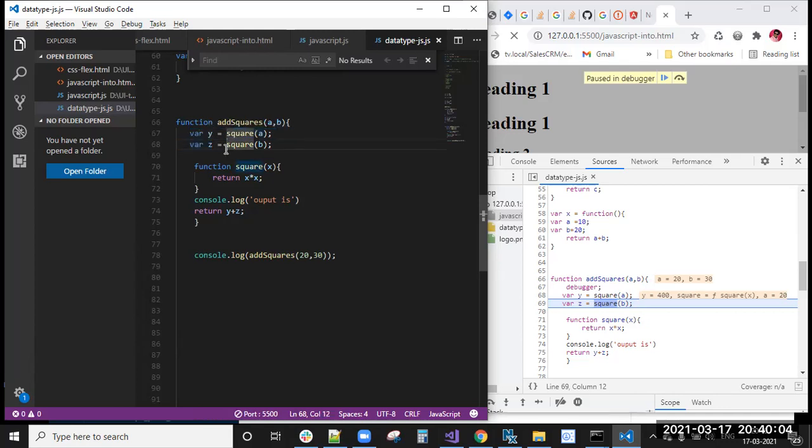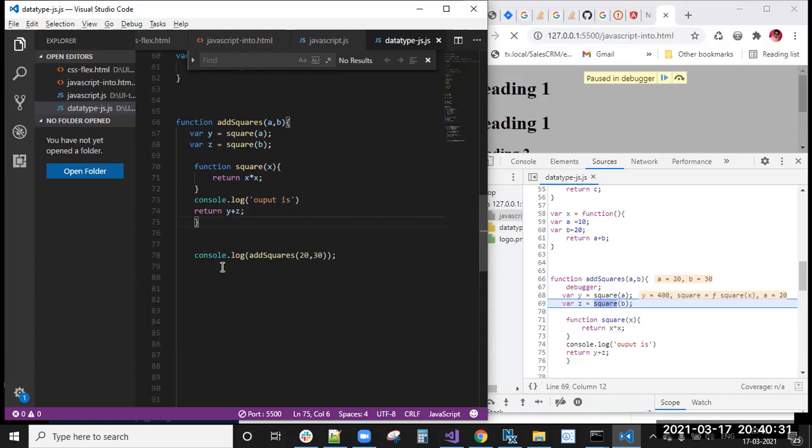Inside a function, or you can say block level scope, inside a block, from here to here, inside these curly braces, whatever variables you have created, the scope of those variables will be inside that only.